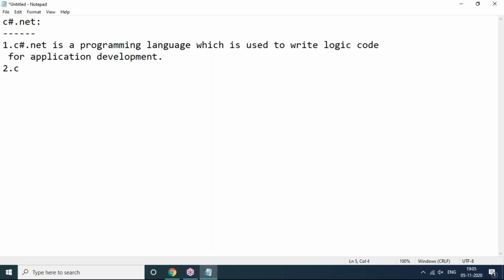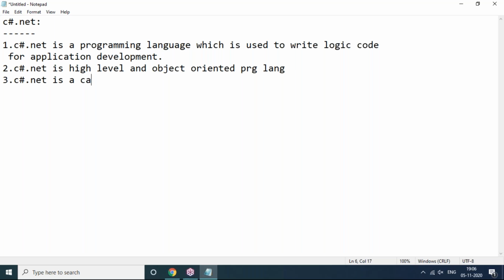Next, C#.NET is a high-level and object-oriented programming language. Next, C#.NET is a case-sensitive programming language. It means the way you define variables, classes, methods, and so on, you have to access them the same way. A different way is not possible. So it's a case-sensitive programming language.